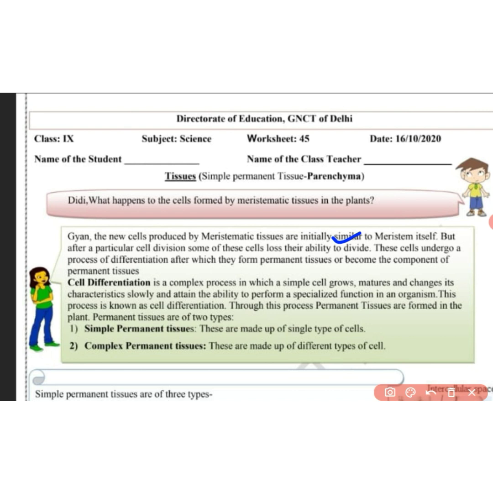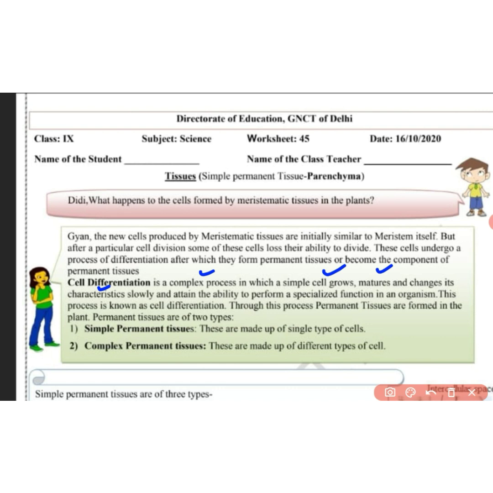So these cells undergo a process of differentiation, due to which they form permanent tissues or become a component of permanent tissues. Now what is this cell differentiation? Cell differentiation is a complex process in which a simple cell grows, matures and changes its characteristics slowly and attains the ability to perform a specialized function in an organism.